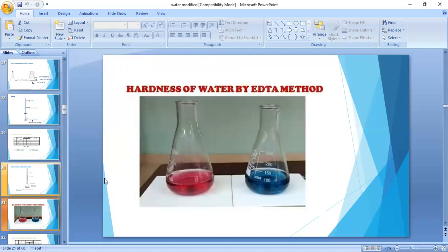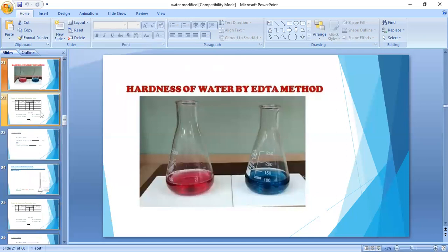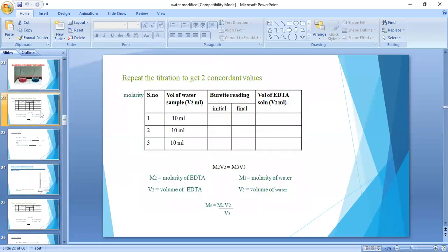And here are the colors. First, when we add EBT, it is a wine red color. Then the end point is a blue color, pale blue color. Next, the calculation. Step 3 is also repeated 2 or 3 times to get concurrent values, and we note down those values in the tabular column: initial and final readings, and how much volume of EDTA is consumed.